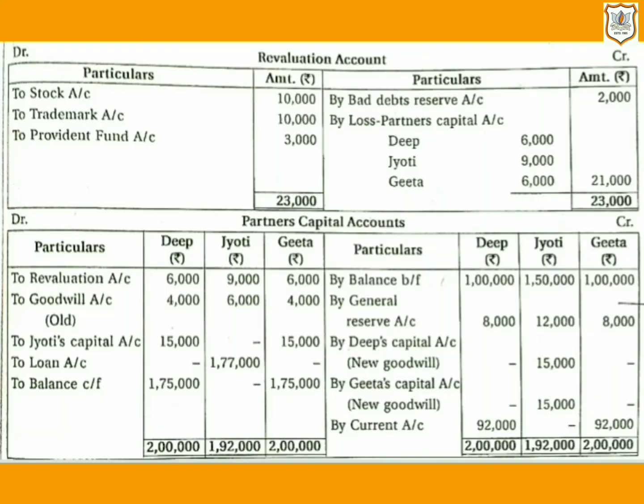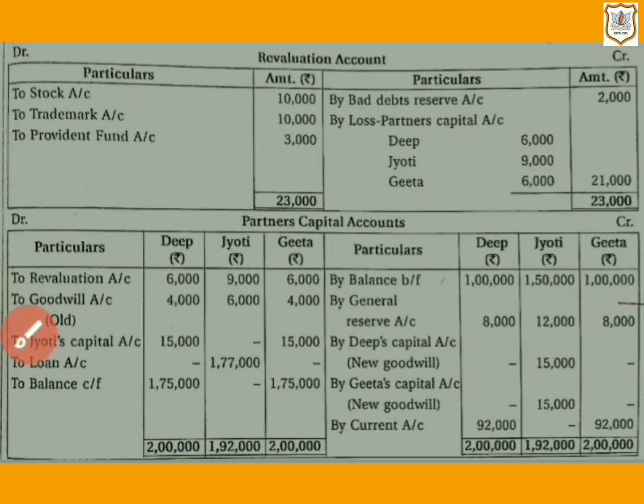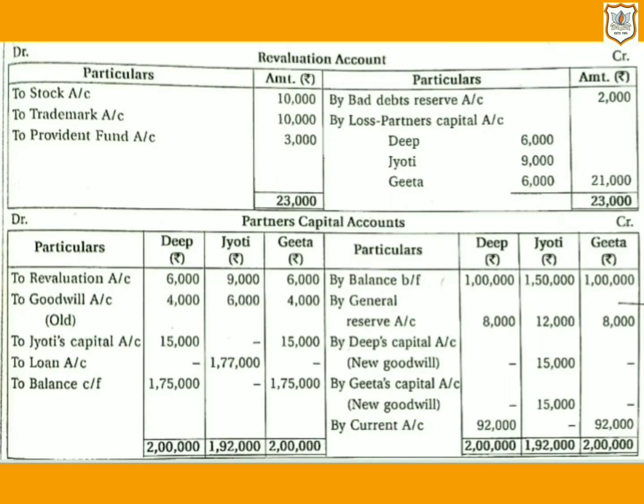So it will be recorded on the debit side of revaluation account, to Provident Fund account 3,000. As it is a liability for the firm, and since its value is increasing, it will be considered a loss for the firm. That's why it will be recorded on the debit side of revaluation account. Then next point,